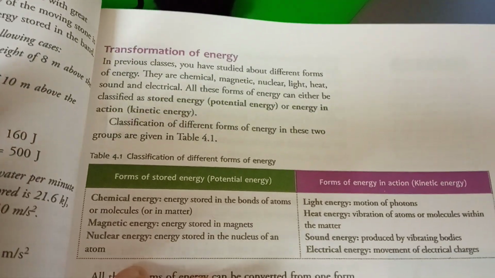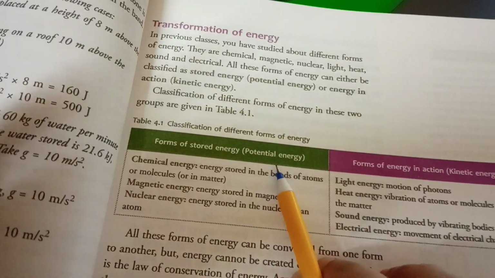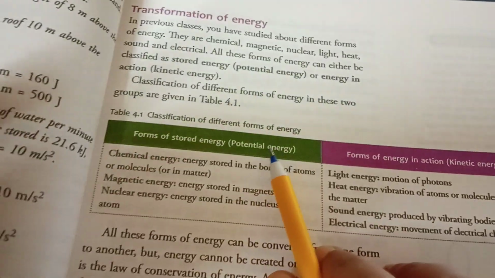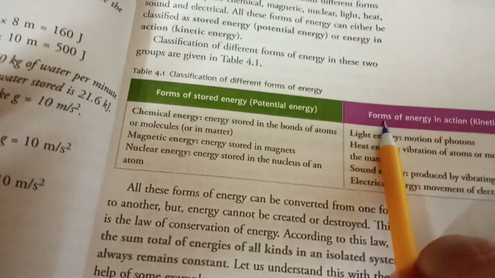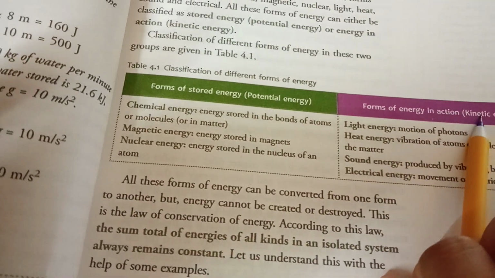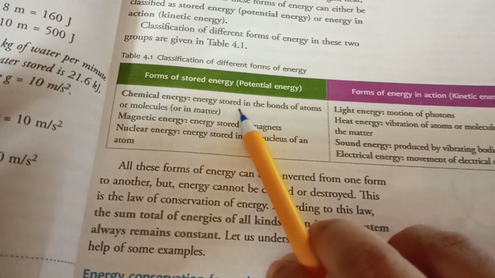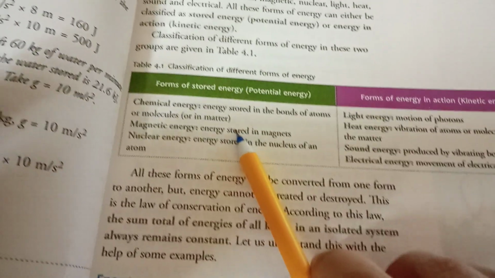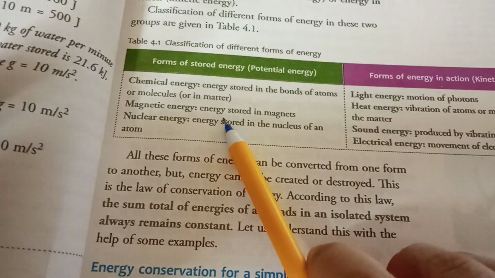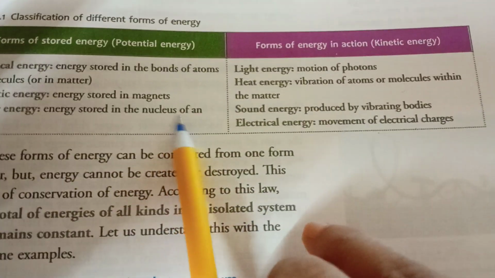The forms of stored energy are potential energy, because the energy is stored in them. And the forms of energy in action are kinetic energy. Chemical energy is a potential energy because the energy is stored in the bonds of atoms or molecules in matter. Magnetic energy is also a potential energy because the energy is stored in a magnet. Nuclear energy is also a potential energy because the energy is stored in the nucleus of an atom.